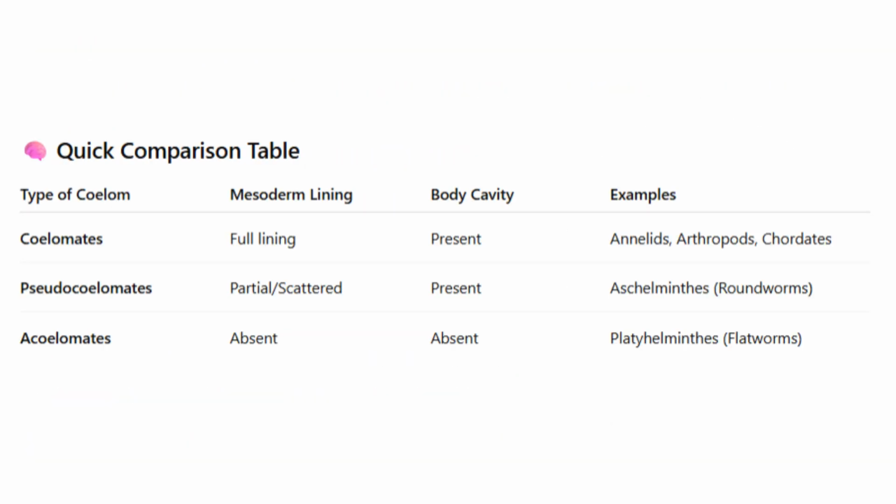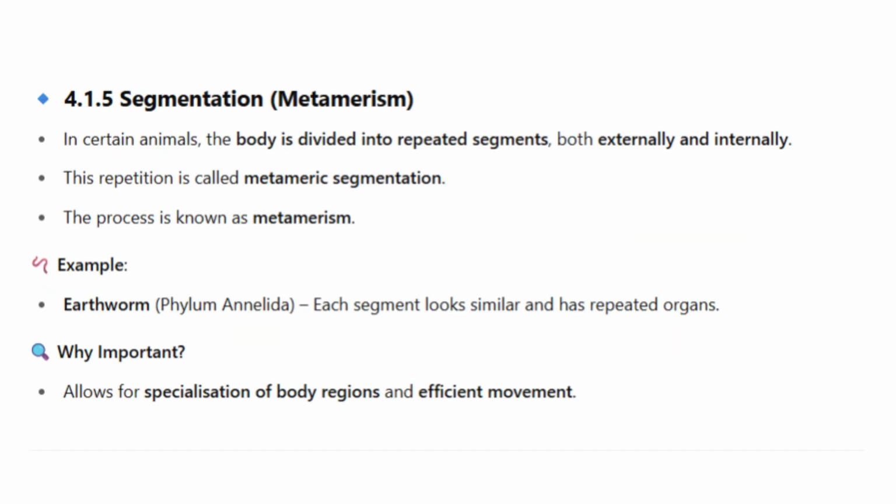Quick comparison table. Type of coelom, mesoderm lining the body cavity, examples. Coelomates: full lining present; annelids, arthropods, chordates. Pseudocoelomates: partial or scattered; aschelminths, roundworms. Acoelomates: absent; platyhelminths, flatworms. Animal Kingdom, NCERT Class 11.